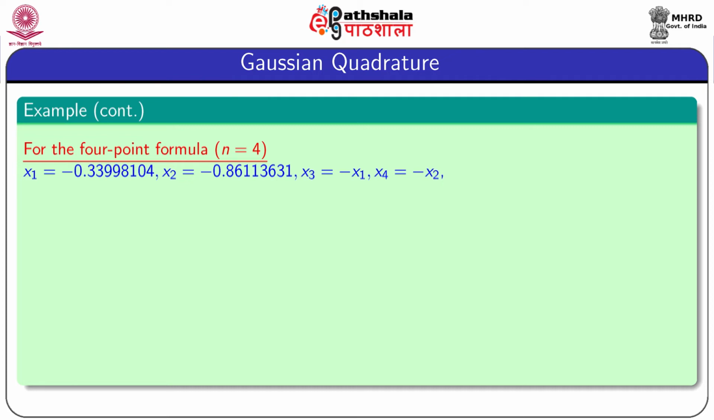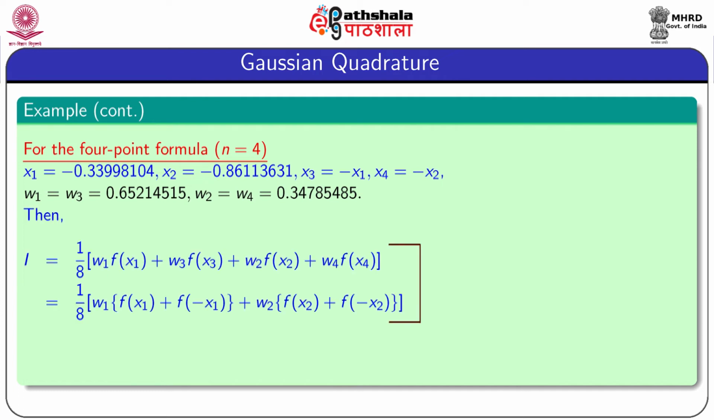Now, for n equal to 4, that means the 4-point Gauss-Legendre formula gives x1 equal to this value, x2 equal to this value, x3 is equal to minus x1, x4 equal to minus x2, and w1, w3 are equal and they are equal to 0.65214515. W2 and W4 are equal, and the values are 0.34785485.